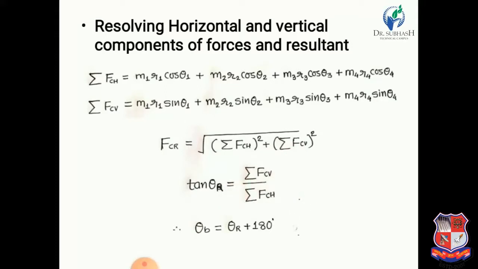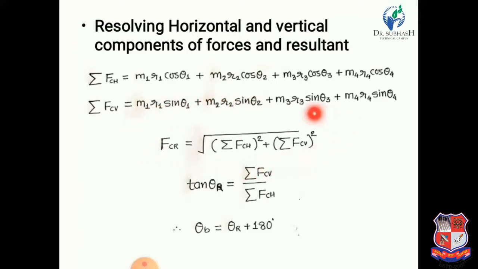So we obtain the position and magnitude. From this equation we obtain the magnitude of the resultant centrifugal force, and from this angle we obtain the angular position. So we know the angular position and magnitude of the resultant unbalanced force. So we directly add the balance mass in the opposite direction to the resultant force.